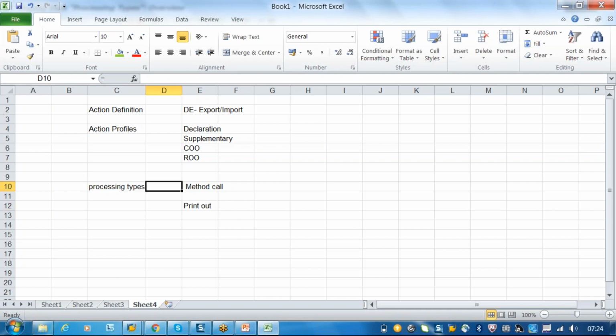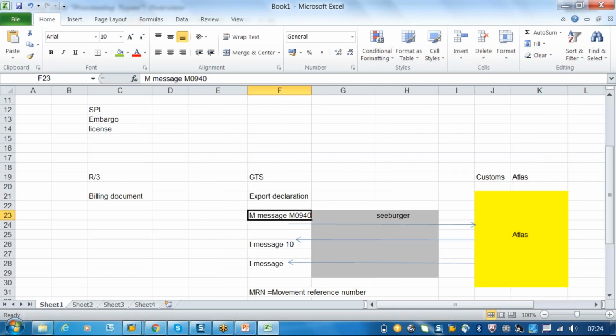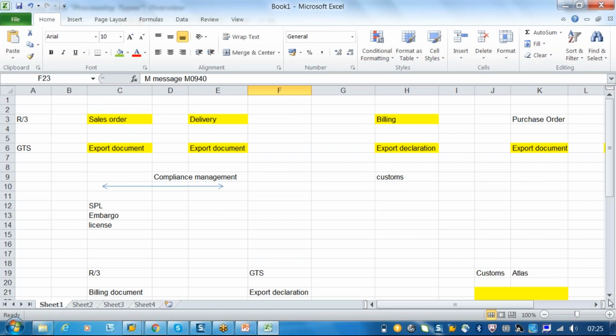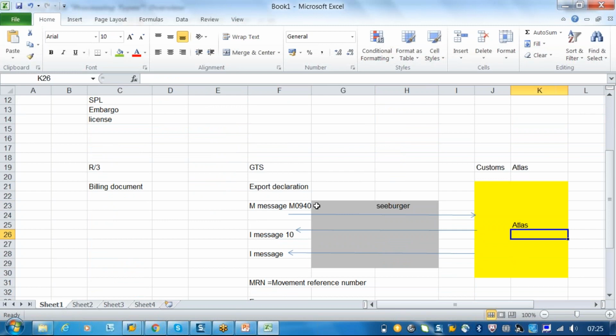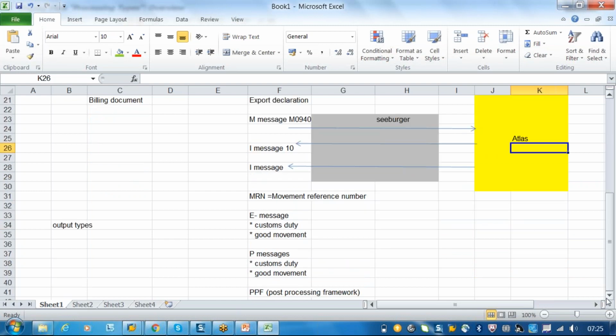I think it will be very tricky at this point because it's the first time you are understanding it, so that's why it will be difficult. But as you keep going in the subsequent classes, you will understand this. Terminology wise, first of all, you have to make sure of the export document. What is the difference between the export document and the export declaration? What are the different systems of the customs system? How is it going? What are the different messages? What is the MRN number? Anyhow, when we actually go to the system for this customs declaration, I will tell you in detail.